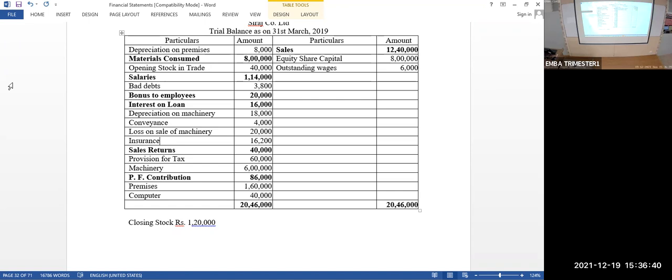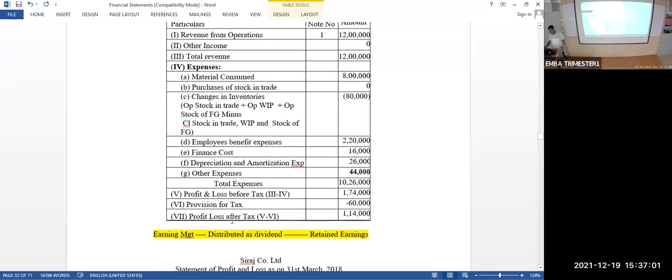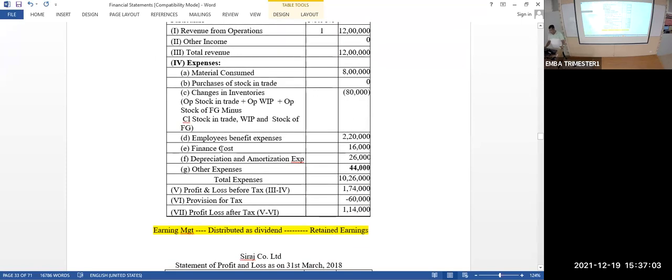So by the time you sold it, some customers, what happened? They are not able to repay. So they're not repaying it. That is called bad debt. Irrecoverable amount from the customer is called bad debt. So that is in no way connected to financing of my company. So it's not a finance cost. Anything else? Any bank charge? No. So finance cost is only 16,000 rupees. That's all.